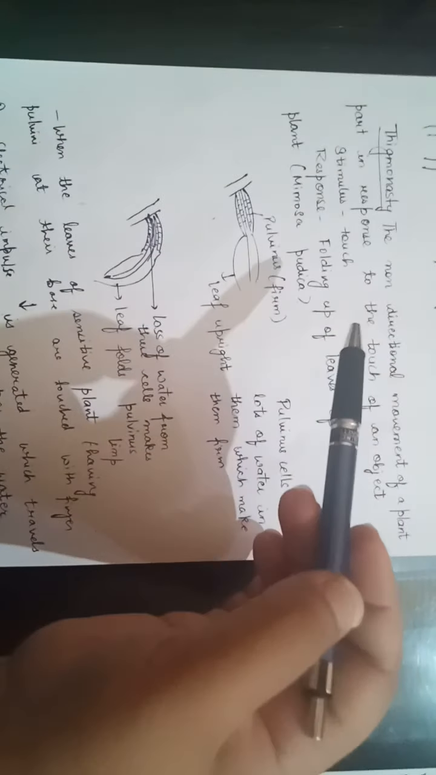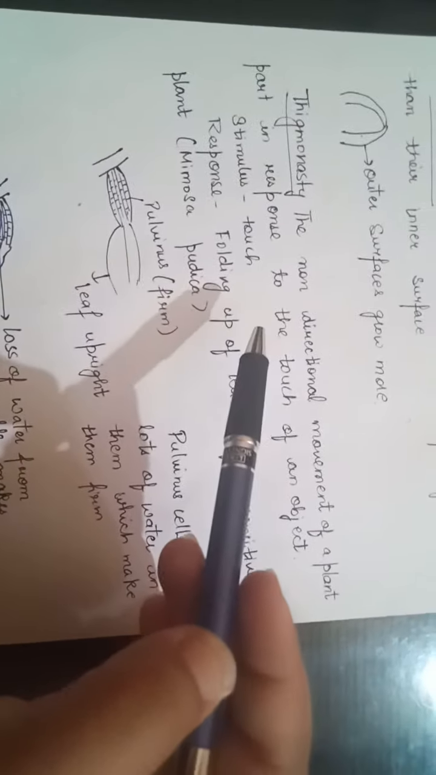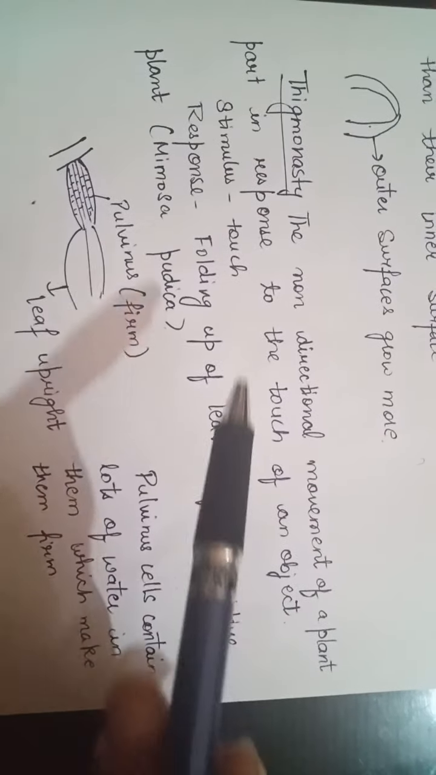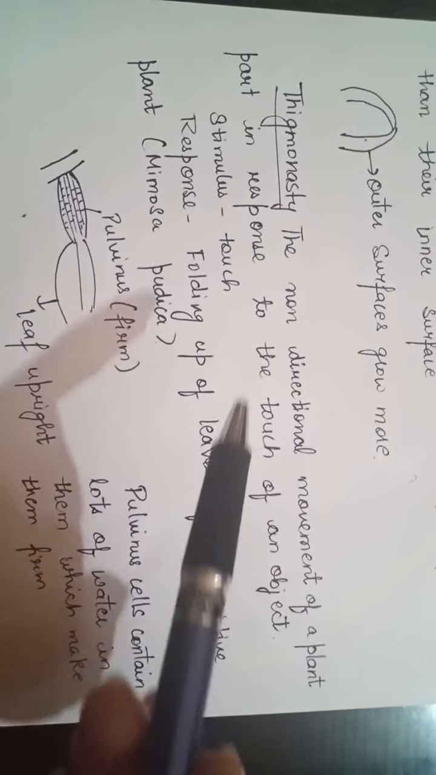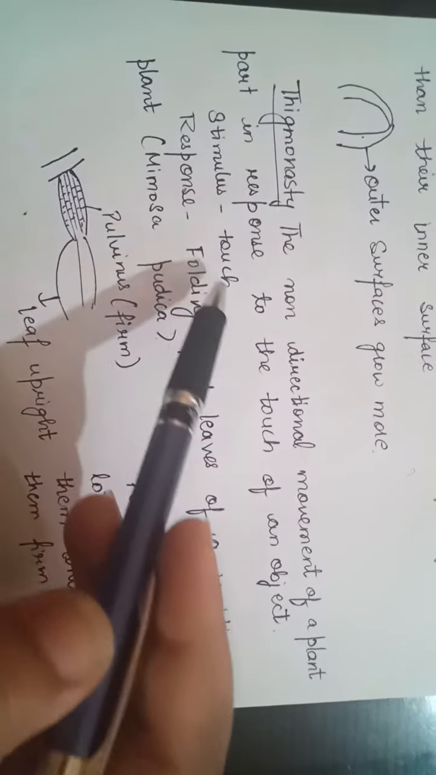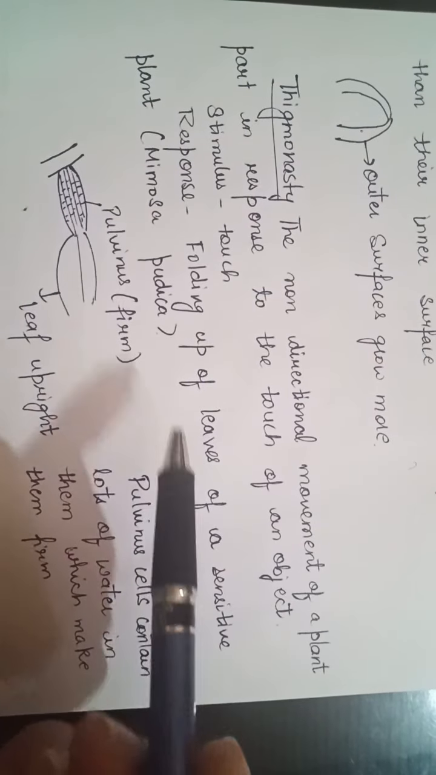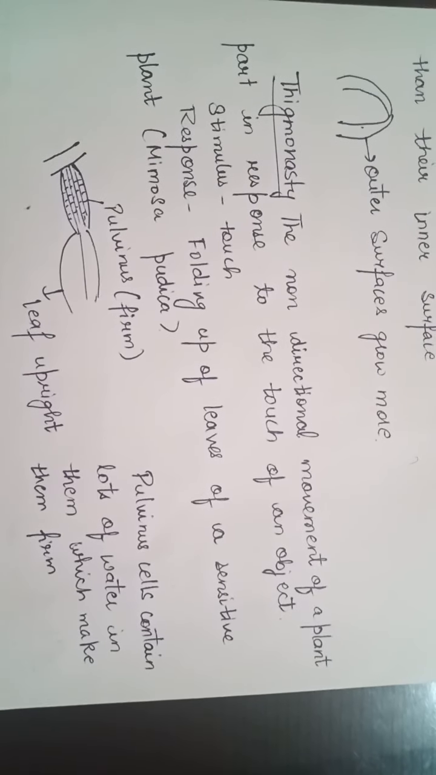Next we will discuss the thigmonasty process. Thigmonasty means the non-directional movement of a plant part in response to the touch of an object. Here the stimulus is touch, and the plant responds by folding up its leaves, like in the case of the touch-me-not plant.